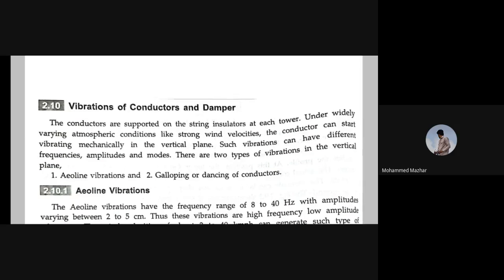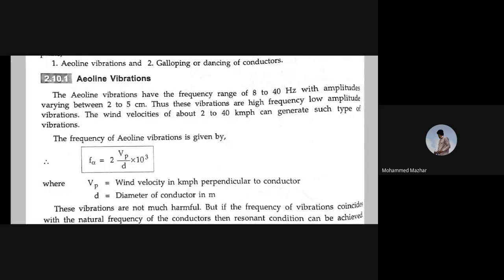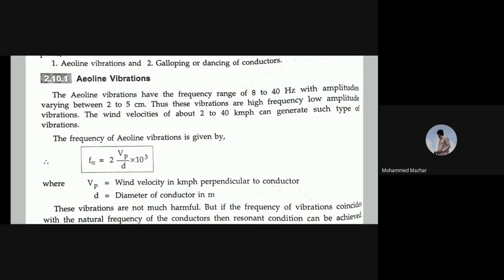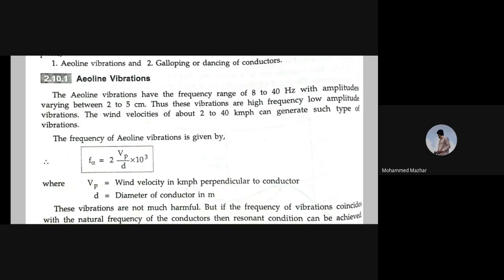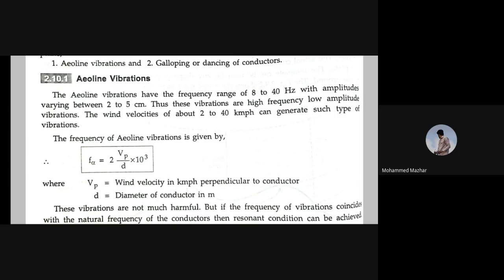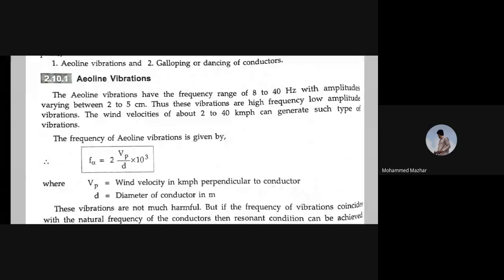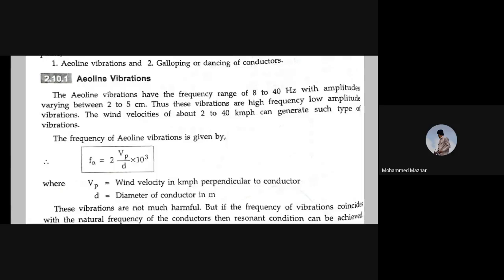So aeolian vibration, the first kind. The aeolian vibrations have a frequency range of 8 to 40 Hz with amplitudes varying between 2 to 5 centimeter. Thus, these vibrations are high frequency, low amplitude vibrations. Wind velocities of about 2 to 40 kmph can generate such vibrations.